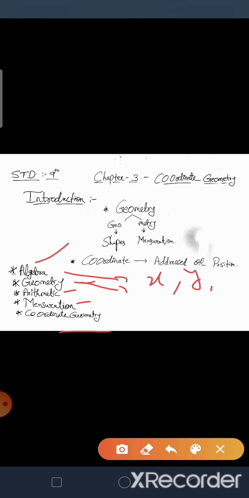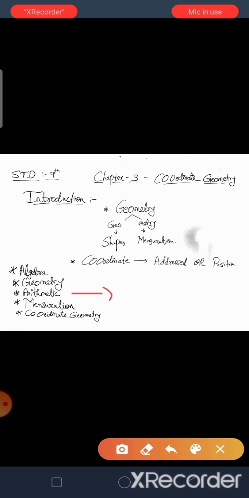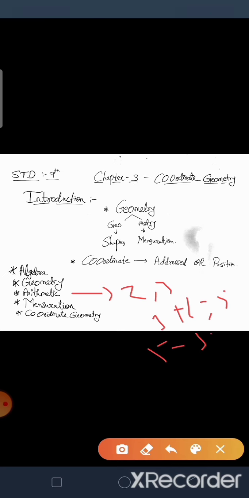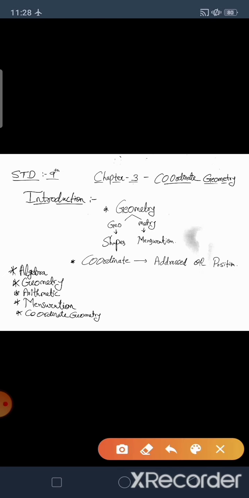In geometry we study shapes, 2D, 3D shapes, etc. In arithmetic we study numbers and the operations of numbers, like 2 plus 3 is 5, minus 3 is 2, etc. In measuration we study the measurement of shapes like area, volume, radius, diameter, etc. So the other branch is coordinate geometry.